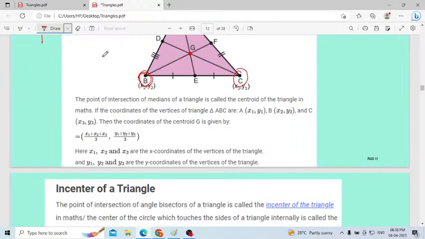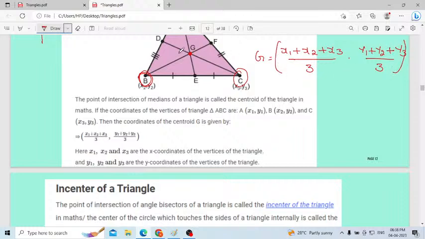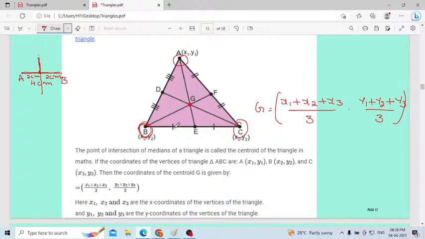Here you have to remember the formula. How will we find the centroid? We will use this formula. The coordinate of the centroid G is given by x1 plus x2 plus x3, divided by 3, and y1 plus y2 plus y3, divided by 3. This gives the coordinate of the centroid. We can represent it with the letter G. This is nothing but the centroid.